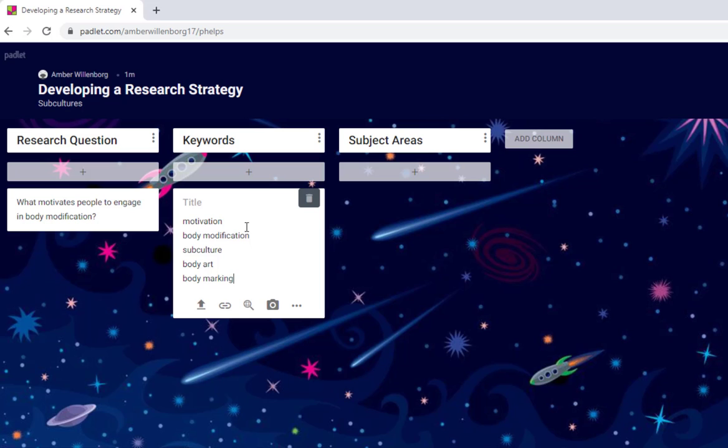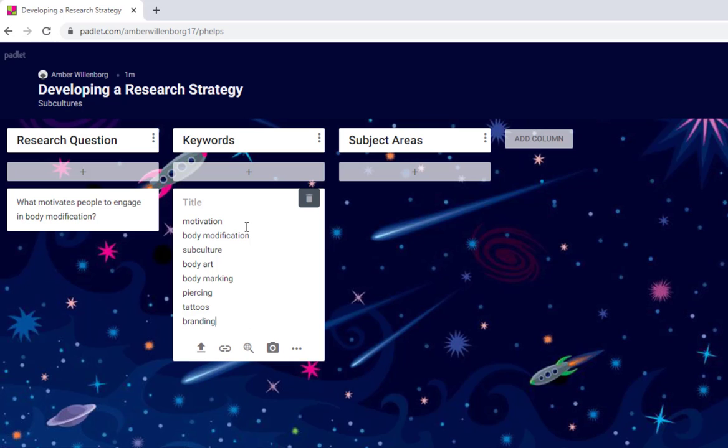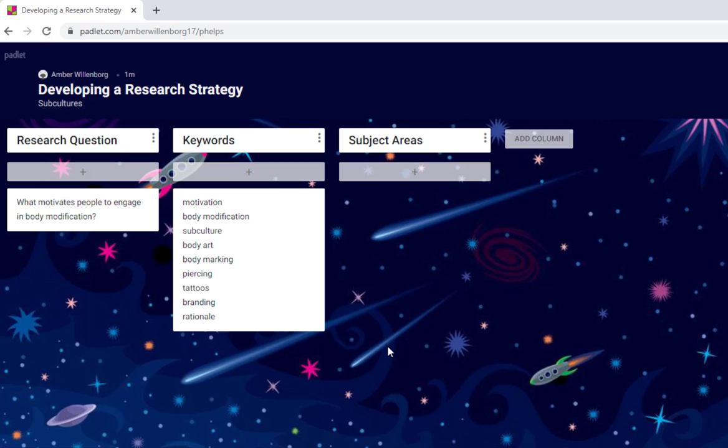It's often helpful to think about narrower keywords, so we could add specific types of body modification to our list: piercing, tattoos, branding. We might also think about different ways of searching for motivation, like rationale. Brainstorm as many broader and narrower keywords as you can. Having more keywords gives you more options for your search, so you don't get overwhelmed or stuck when you start searching.